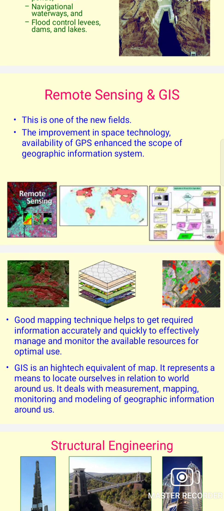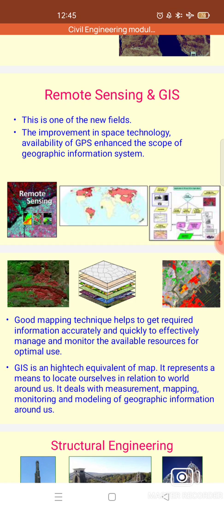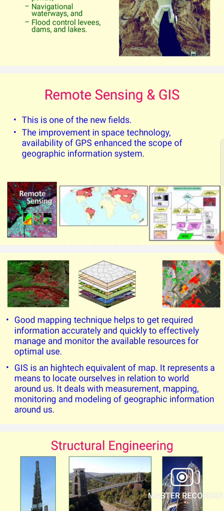Here, a good mapping technique helps to get the required information accurately and quickly, to effectively manage and monitor the available resources for optimal use. GIS is a high-technology equivalent of a map. It represents a means to locate ourselves in relation to the world around us. It deals with measurement, mapping, monitoring, and modeling of the geographic information around us.